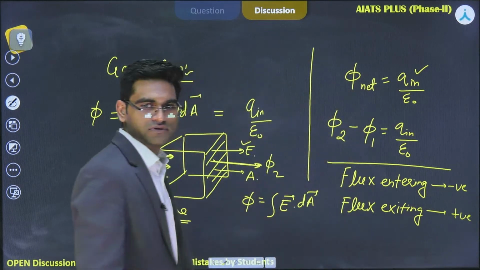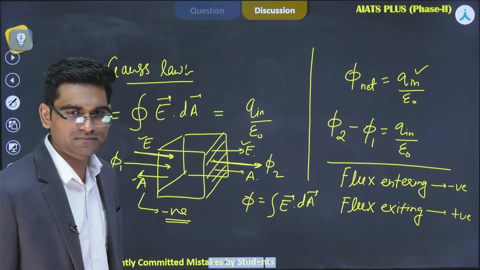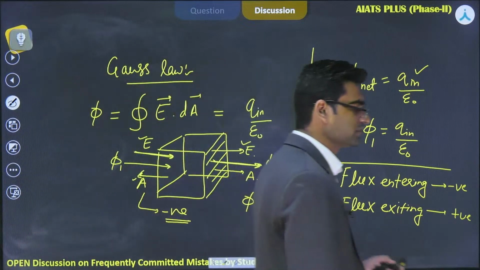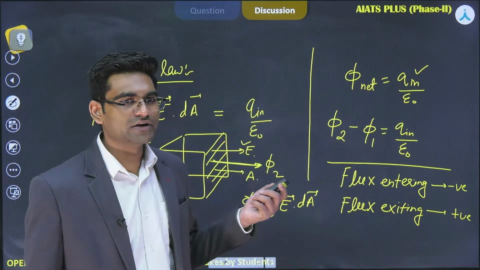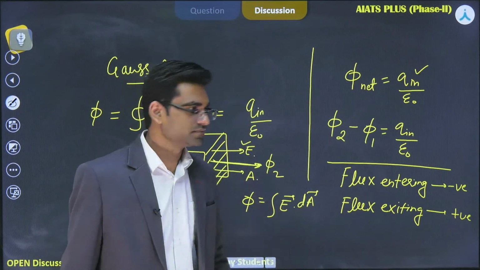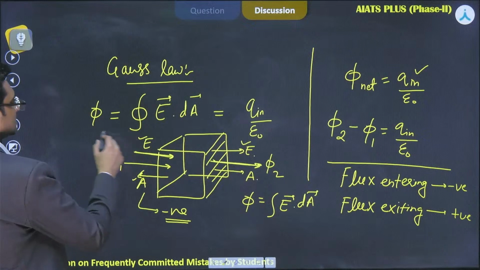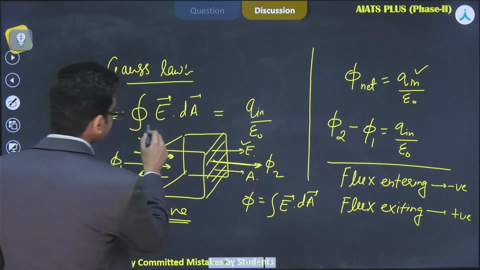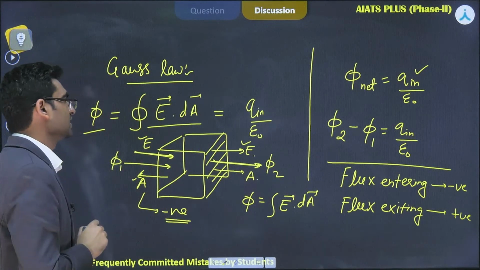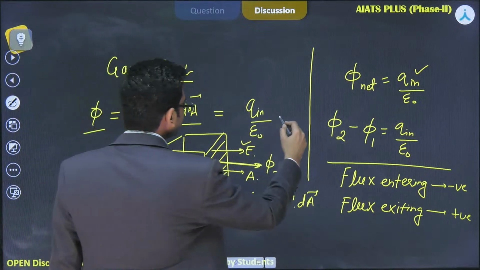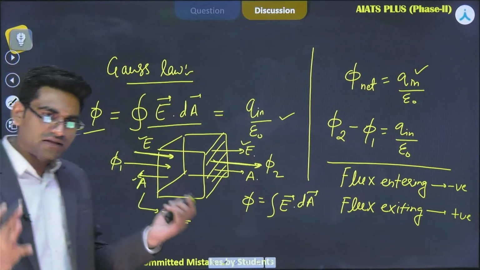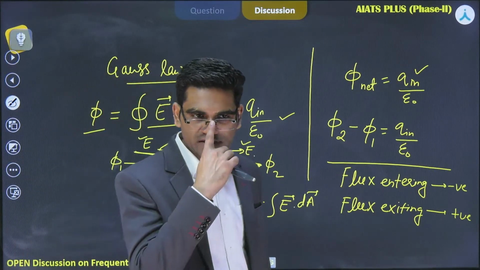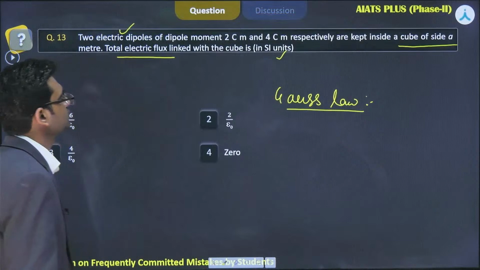That's why we have written here phi 2 minus phi 1. What would be the answer? If I have to find the Q inside, that will be equal to Q inside is equal to phi 2 minus phi 1 into epsilon naught. Okay, so we have analyzed this phi. We already know this, the integral of E dot dA, and now we know how to find the enclosed charge in a closed surface. Okay, now let's solve this question.